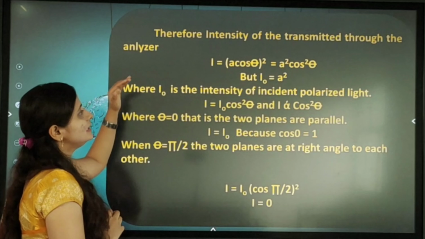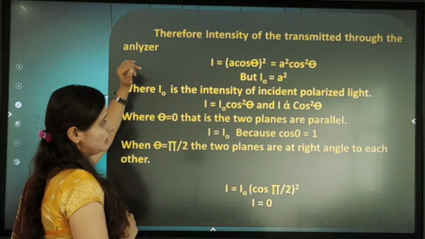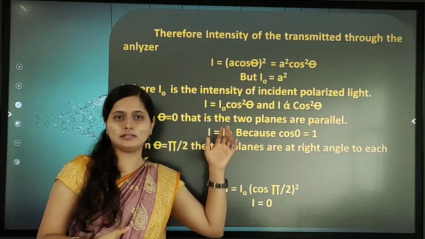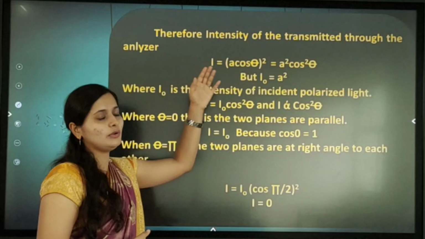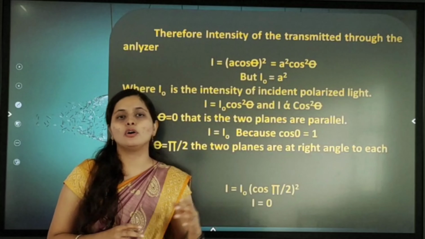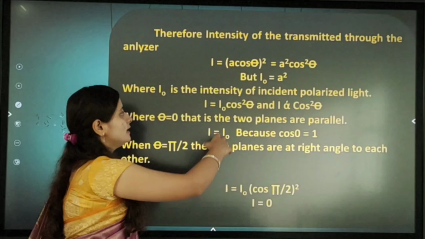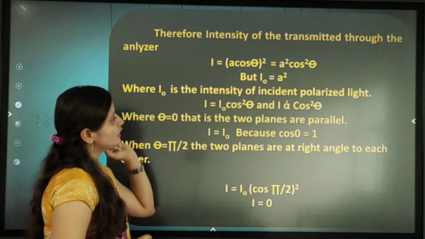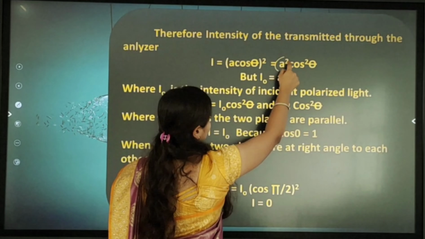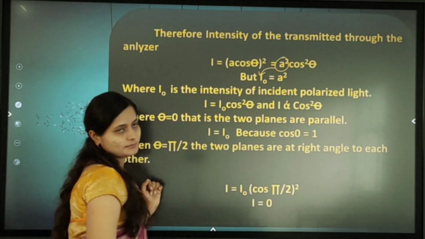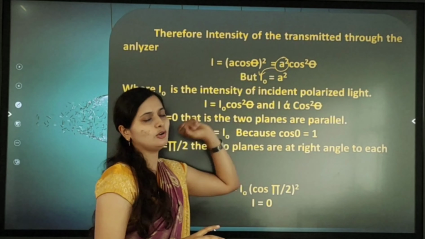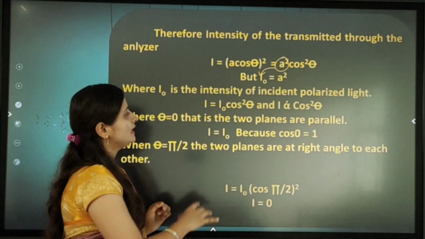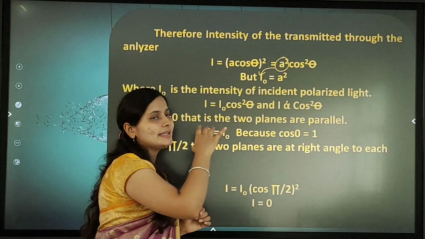Therefore, we can write the intensity of the light transmitted through the analyzer. The intensity I is equal to A cos theta whole square, or we can write A square cos square theta. Next, we are taking A square as I naught, where I naught is the intensity of the incident polarized light.